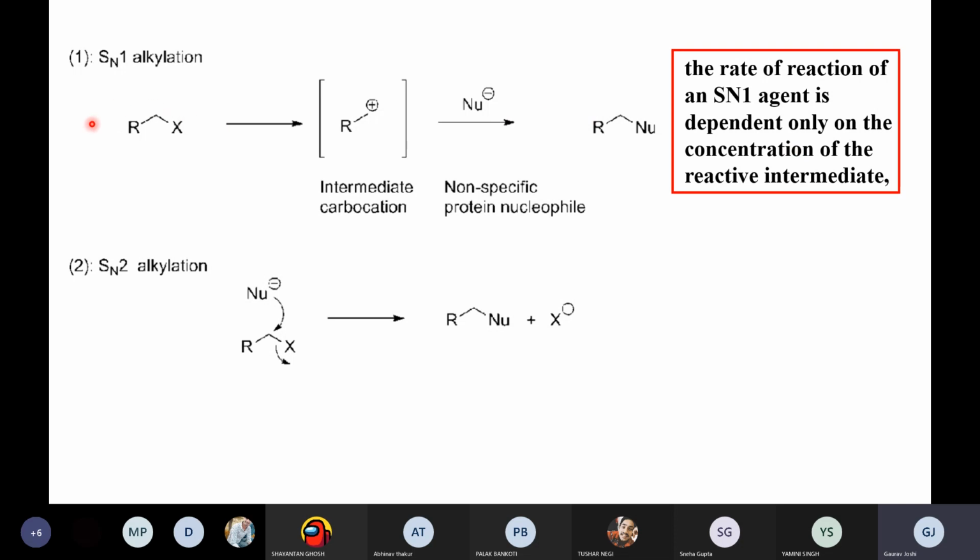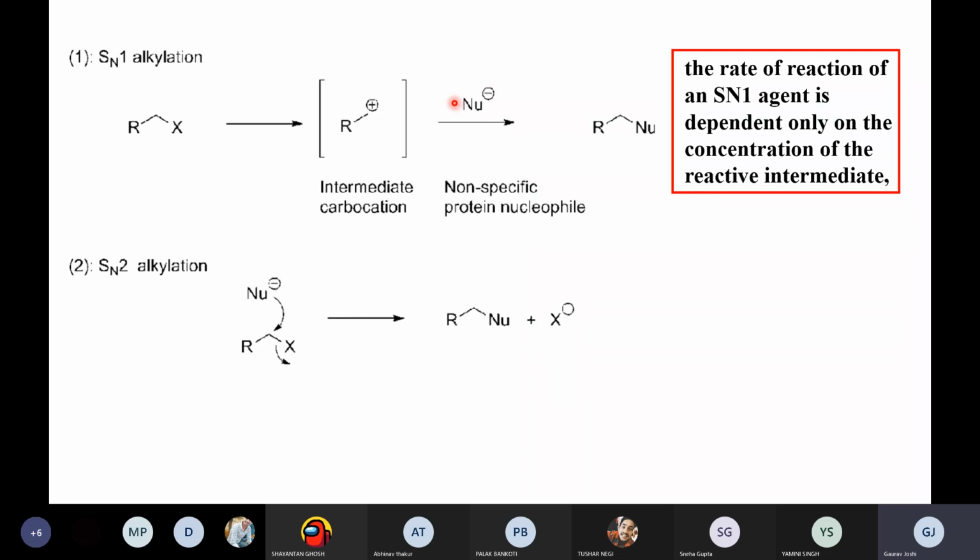Basically, this molecule, for example, is the alkyl halide. If the alkyl halide breaks, what will happen? Suppose this is the prodrug, so the R, the alkyl group, is the active group in the molecule. The halogen will leave in the negative form, because halogens like fluorine and chlorine possess the negative charge. This will form an intermediate carbocation, R positive, the electrophile. Now this electrophile will react with the nucleophilic center of that biological molecule.